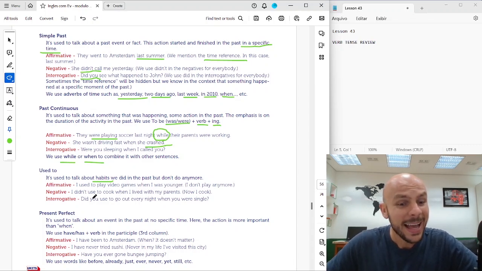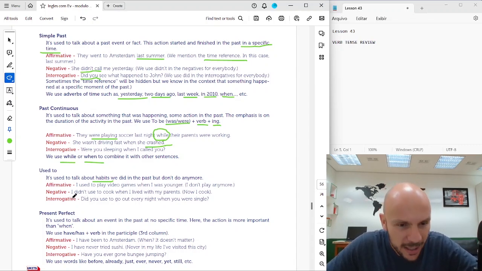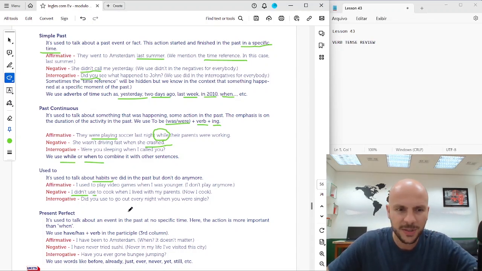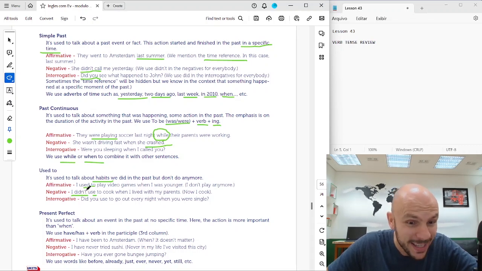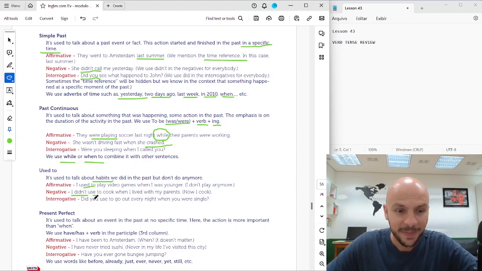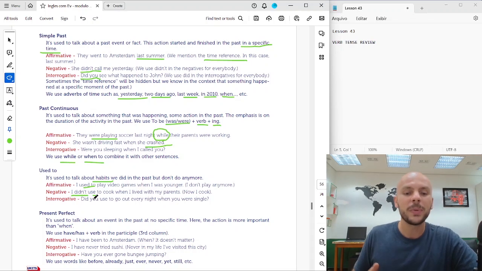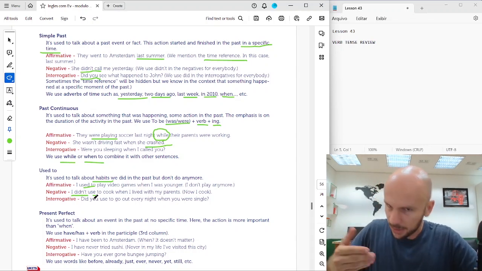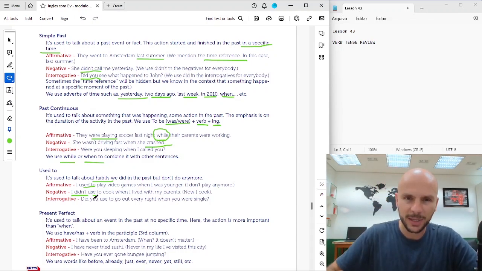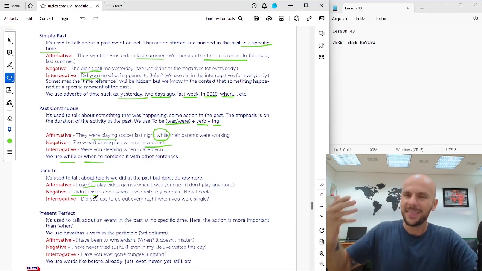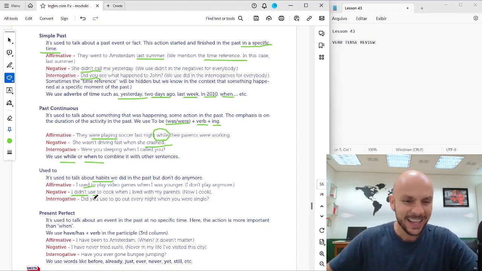Negative. I didn't used to cook. If I use did, I remove the d at the end, okay, of used. I used, I didn't use. Okay? I didn't use to cook when I lived with my parents. Now I cook because now I live alone, okay? So I didn't use to cook, now I cook, all right?